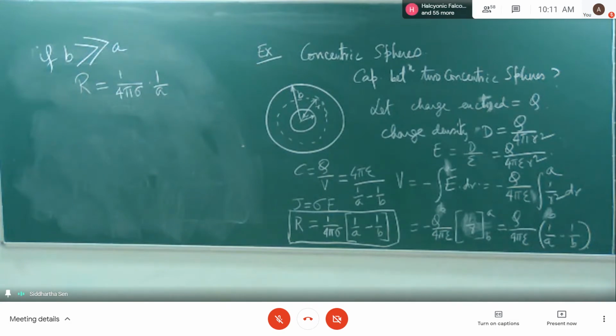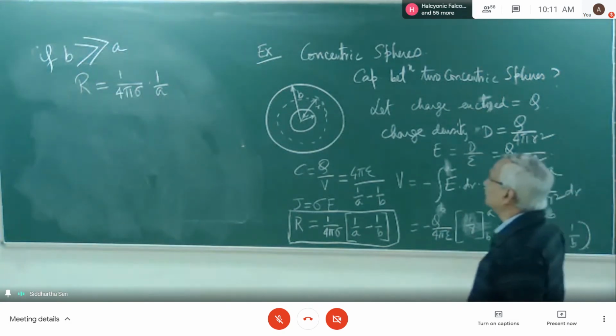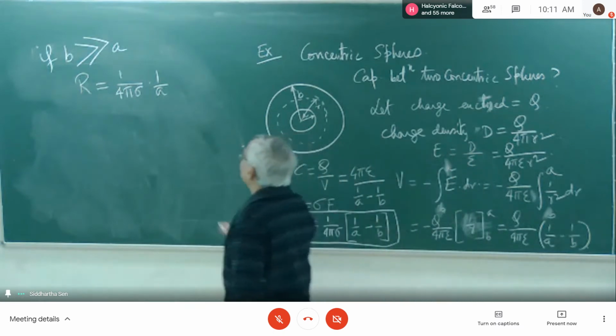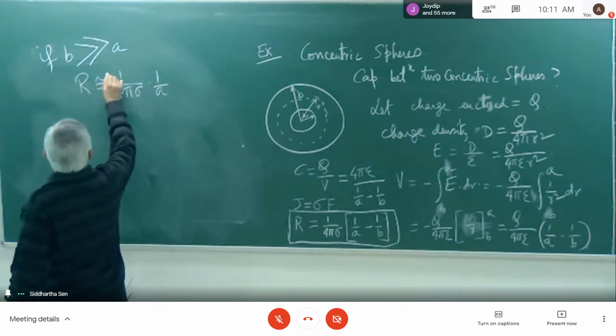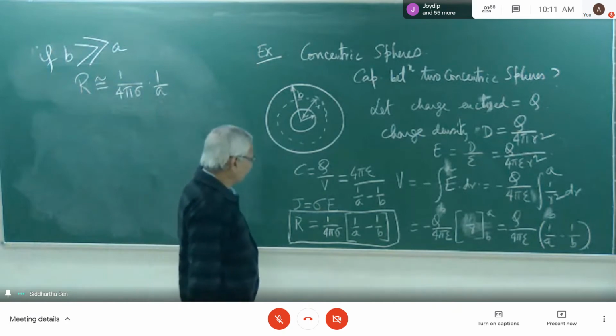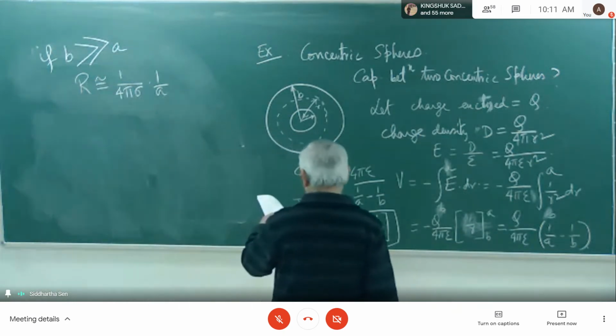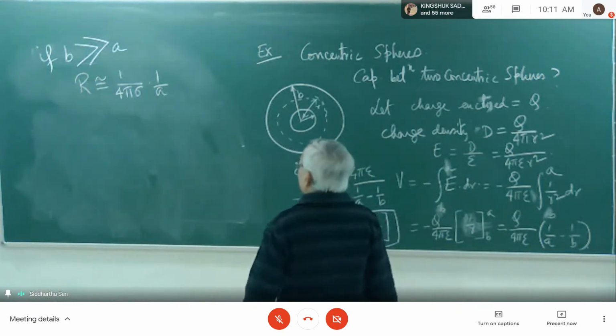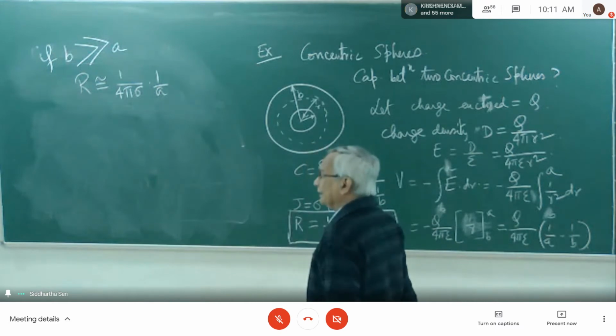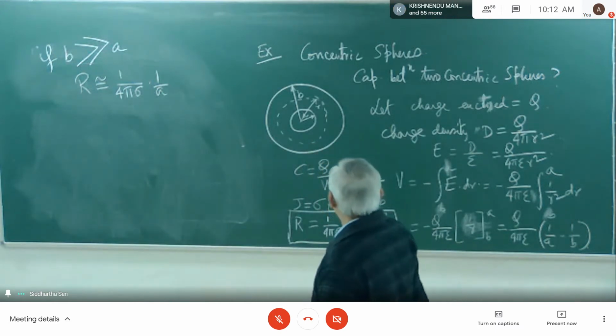It doesn't matter. The resistance becomes approximately equal to 1 by 4 pi sigma into A. And then, okay, so what?